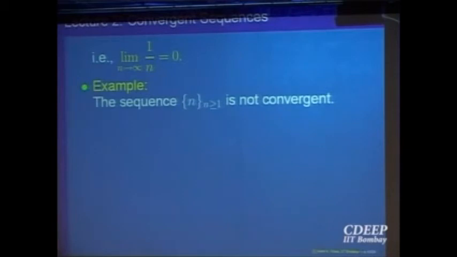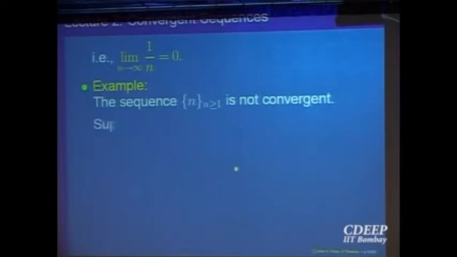First step, the limit of the sequence n does not exist. How do I prove it now? To prove something exists, I know there is an L, then I can make an minus L less than epsilon. Normally, when you want to show something does not happen, what is the method of proof? You think of contradiction. Assume that what you want to prove is not true. We want to prove it is divergent. Assume it is convergent and get something absurd, a conclusion which is absurd. That is called proof by contradiction.